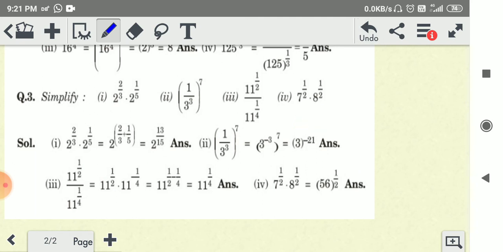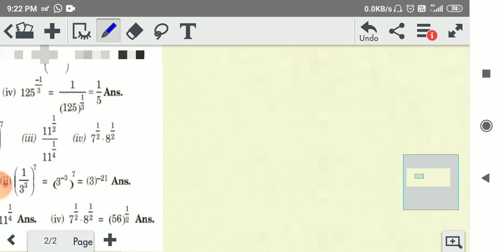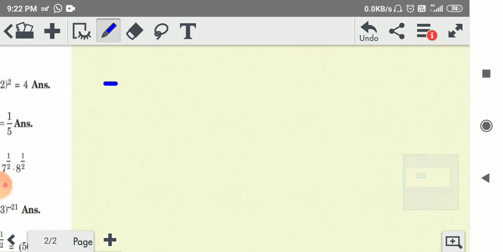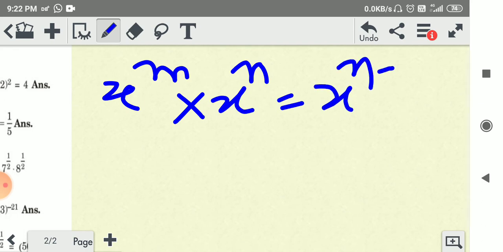Here some rules are present, so I will write these rules. When x to the power m into x to the power n, in this case the power will be x to the power m plus n.